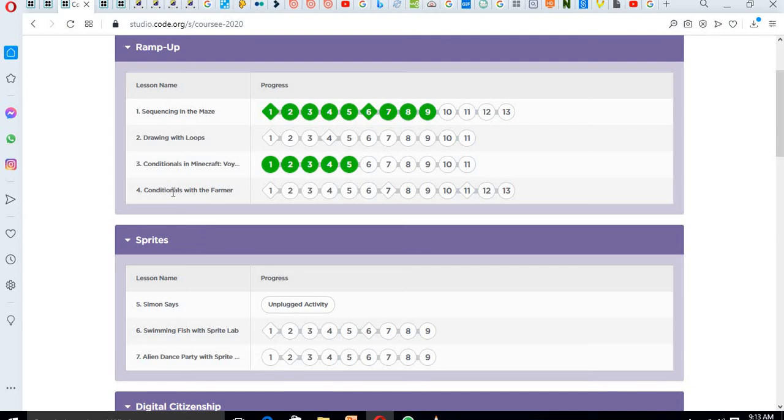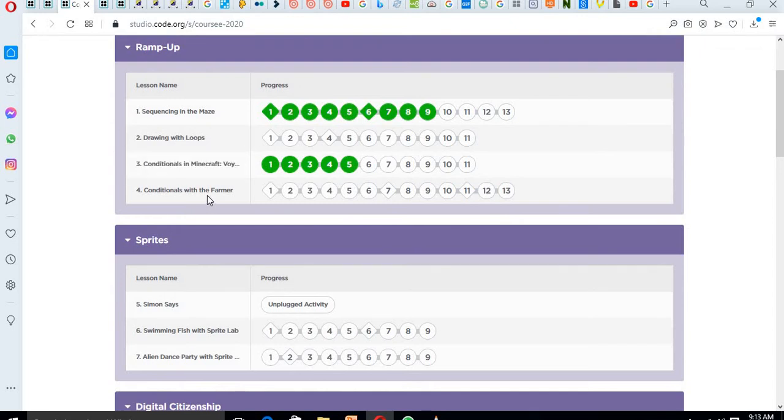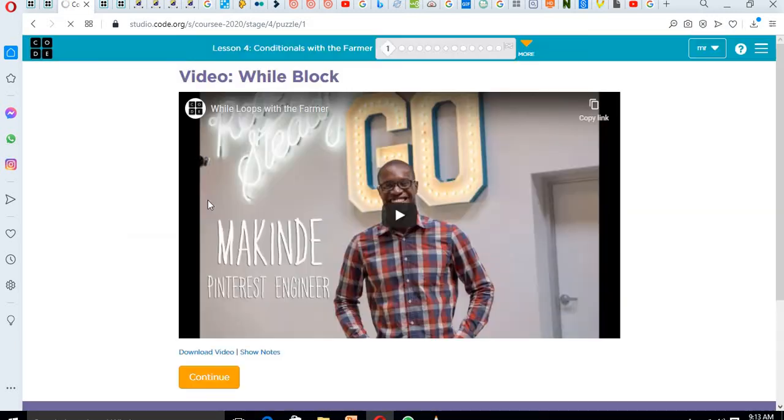So without wasting much of our time, we'll just log in, putting my six-letter code and my secret identity, and I'll go to conditionals with the farmer. So I'm going to click on the first block. Like we said, the first block is a video which is carrying the diamond sign. If you click on it, you will see the video that talks about the conditionals with the farmer. Because of time, we will not be able to watch the video, so I'll just click on continue to move to the next puzzle.